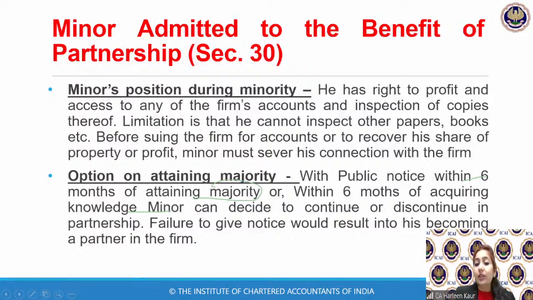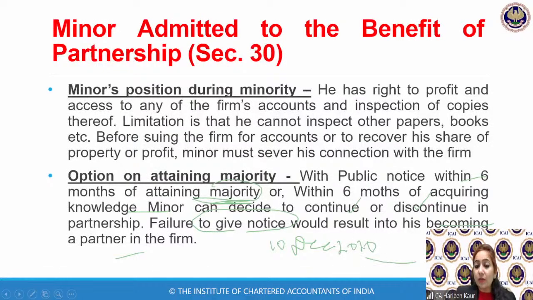He can decide to continue or discontinue the partnership. It says if the minor fails to give any such notice, it will be considered as if he has chosen to become a partner in the firm. So law says if you have become a major, public notice must be given within 6 months of attaining majority. So say, for example, on 10th December 2020, if you became a major.